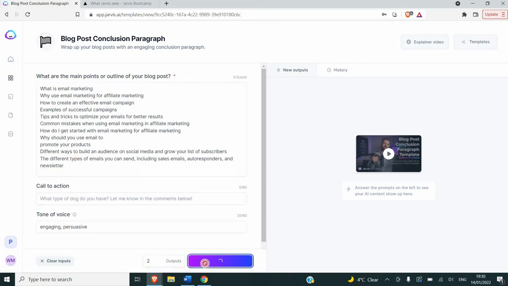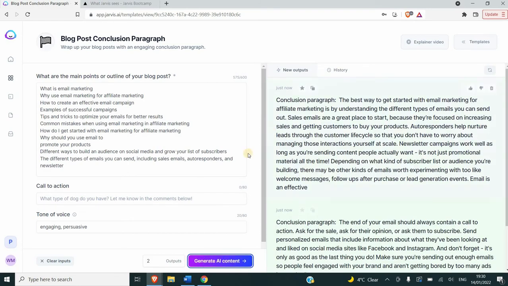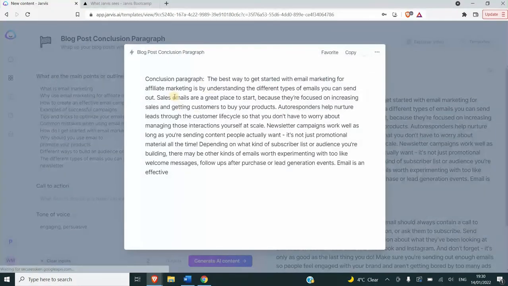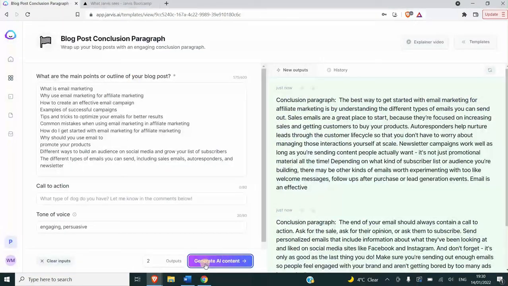So it gave me 2 outputs. The best way to get started with email marketing for affiliate marketing is by understanding the different types of emails. You can send out sales emails, which are a great place to start because they're focused on. It seems so decent. I'm happy with the outputs. Again, I would use some of these sentences and rewrite my own conclusion.